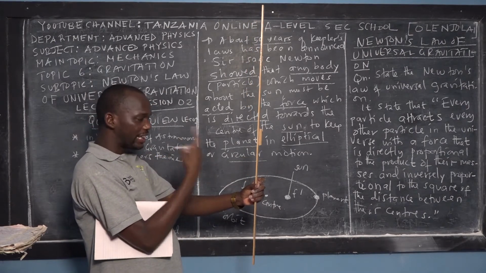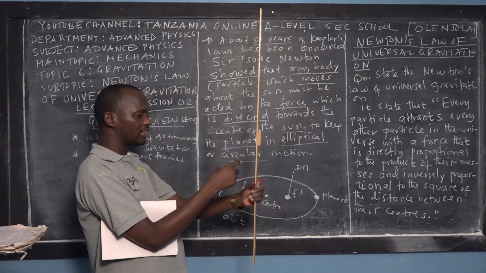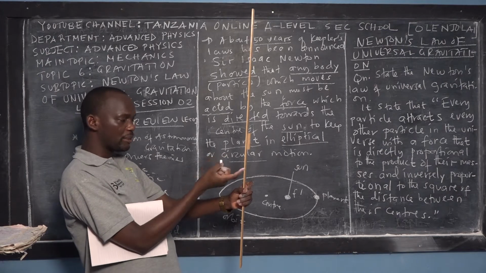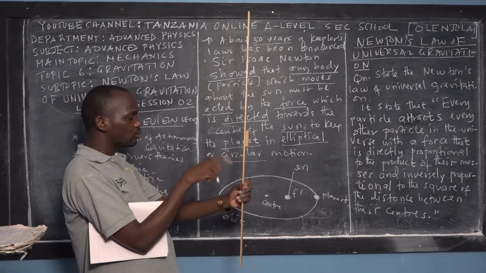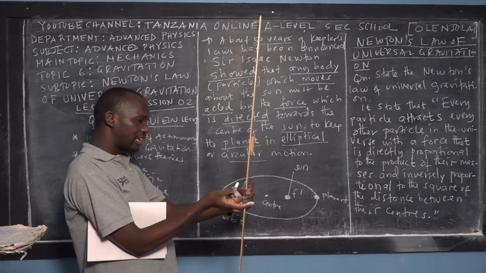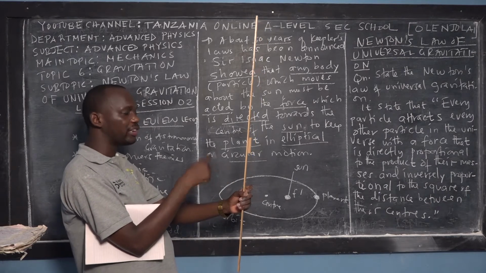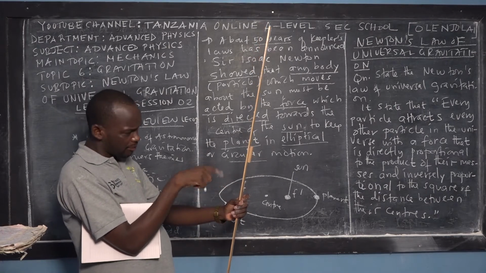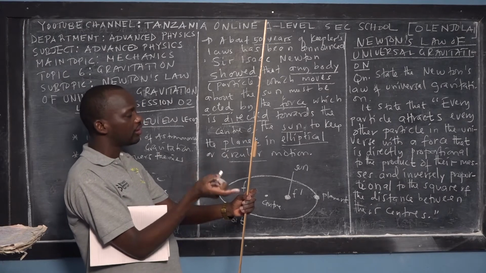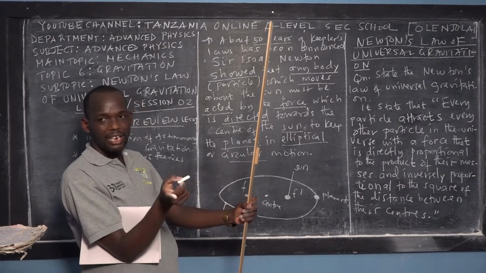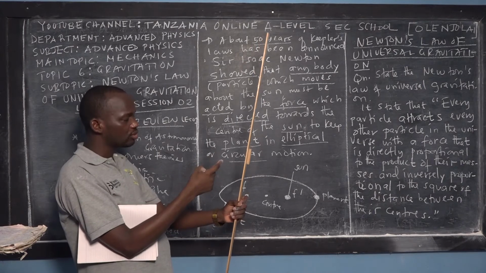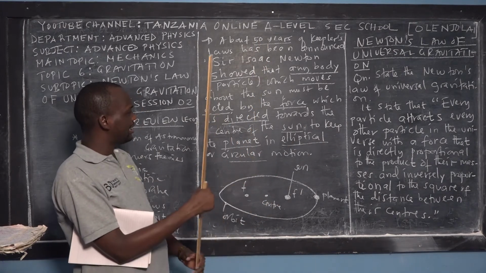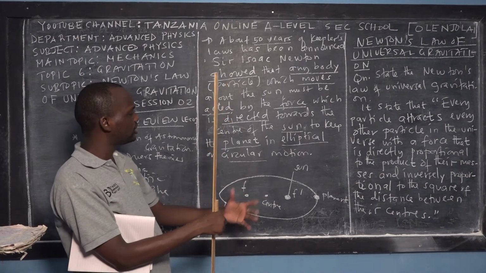So it means the force will be inversely proportional to the square of the distance between this ruler and me, right? You know the meaning of inverse proportion, right? If the square of the distance is high, then the force becomes less. And if it is small, then the force becomes larger. That's the meaning of inverse proportion.